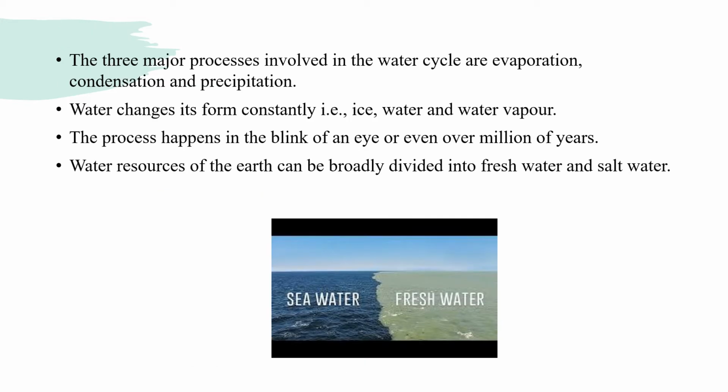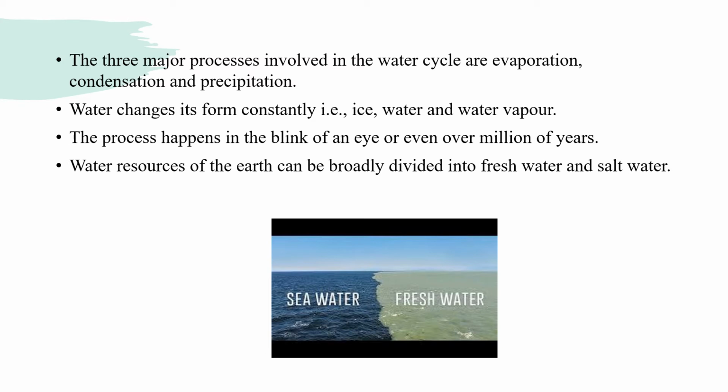The three major processes of the hydrological cycle are evaporation, condensation and precipitation. Evaporation means that due to the sunlight, the rays evaporate the water, turning water into vapor, and it finally goes upwards. Condensation forms the clouds, the water droplets inside the clouds.